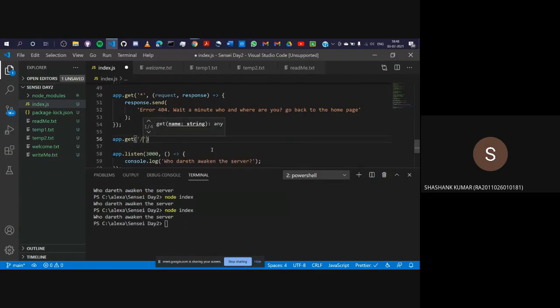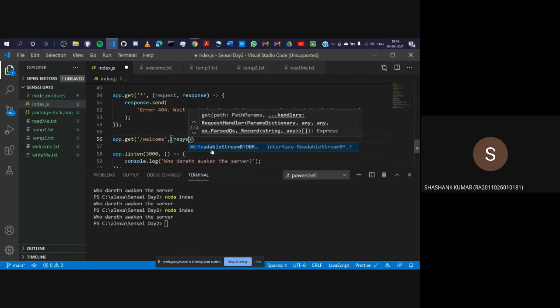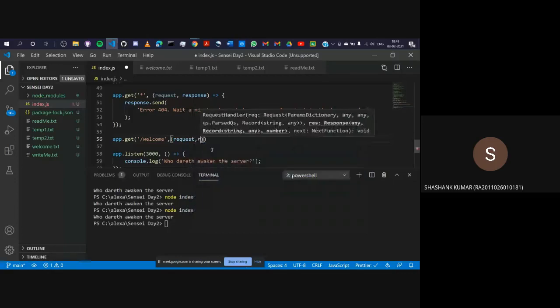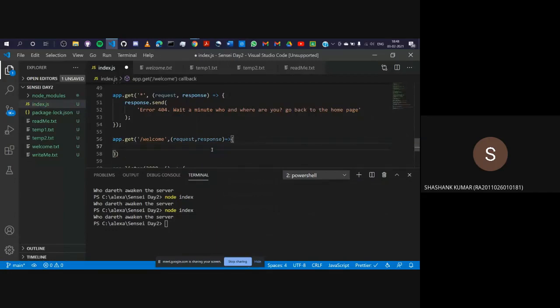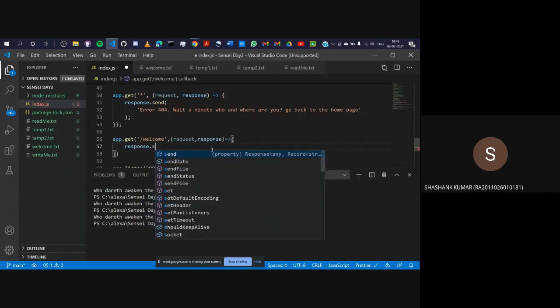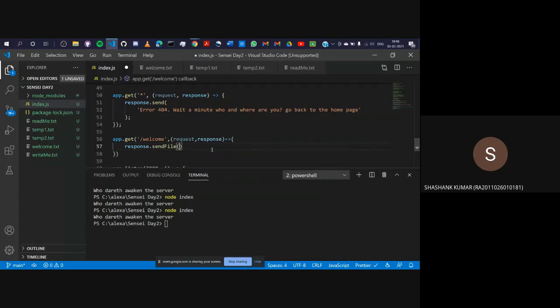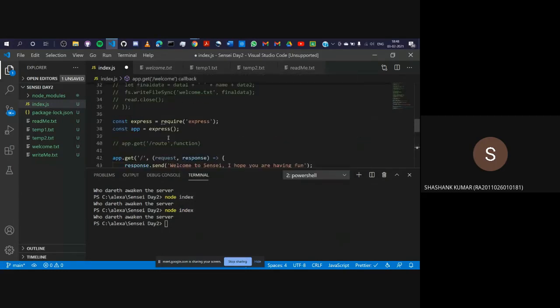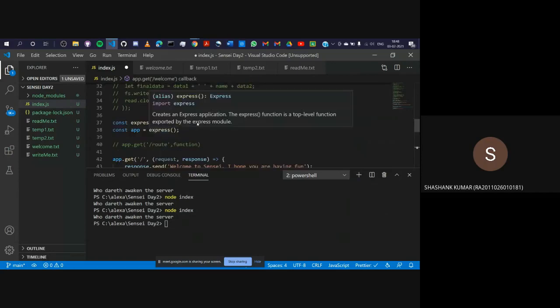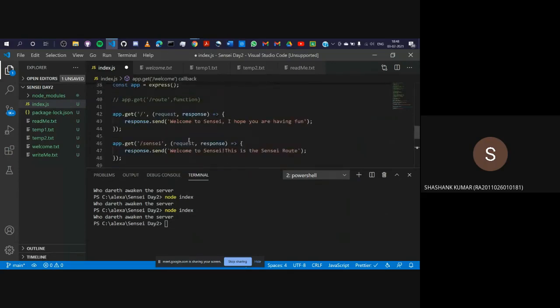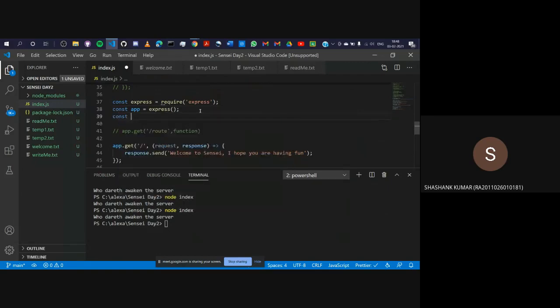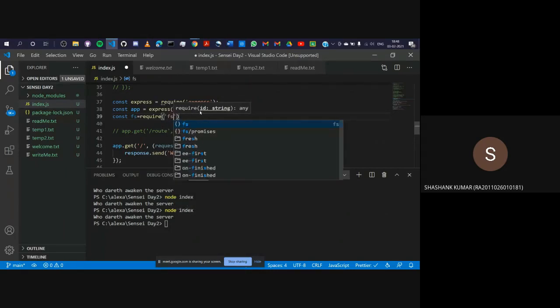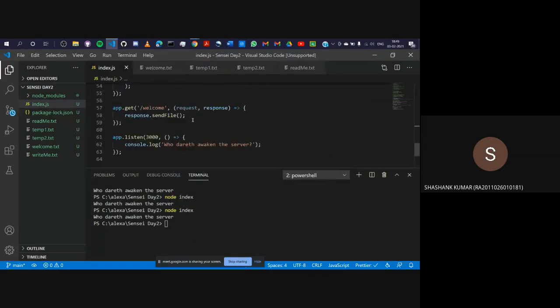Let's say welcome route. Give it a request and a response. I'll give it an arrow function, curly brackets, and I'll write response dot send file, and then I'll use the fs module. I have exported the fs module here. Okay, I haven't actually. I'll just write it again. No problem. Const fs is equal to require fs.